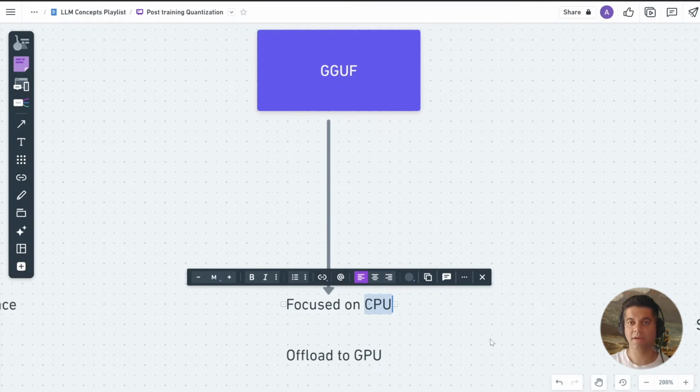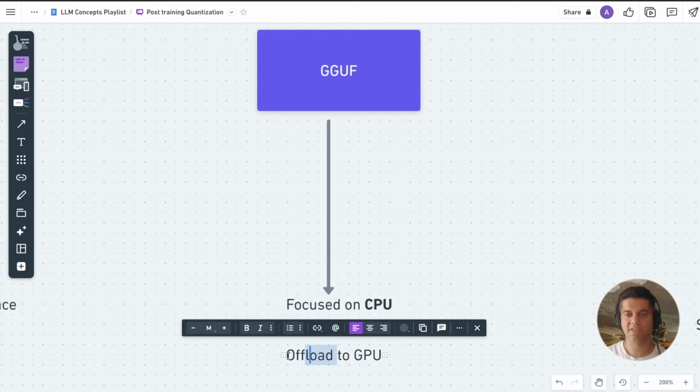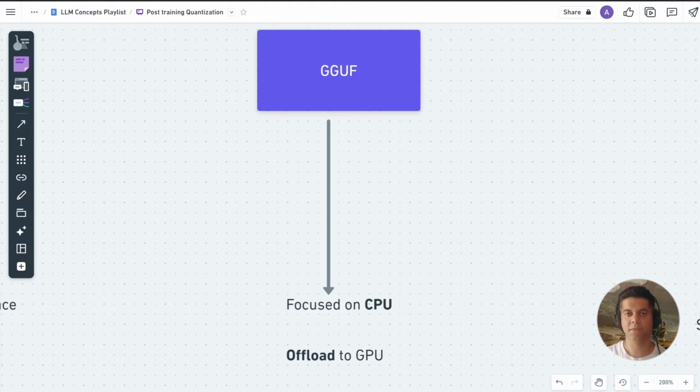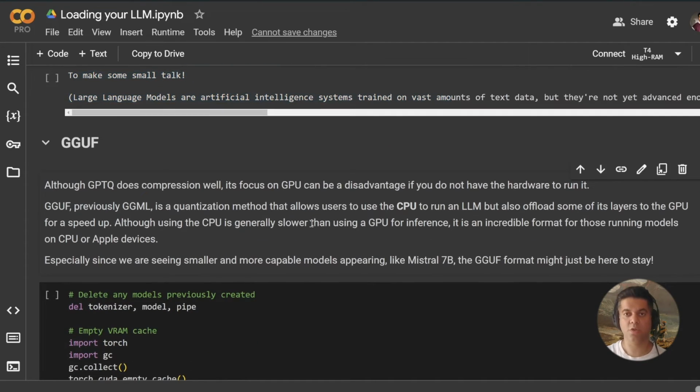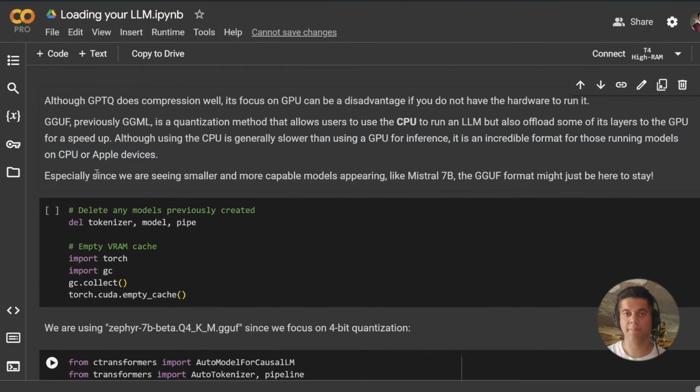GGUF, previously GGML, is a quantization method that allows users to use the CPU to run an LLM, but also offload some of its layers to the GPU for a speed up. Although using the CPU is generally slower than using a GPU for inference, it is an incredible format for those running models on CPU or Apple devices. Especially since we are seeing smaller and more capable models appearing, like Mistral 7B, the GGUF format might just be here to stay.